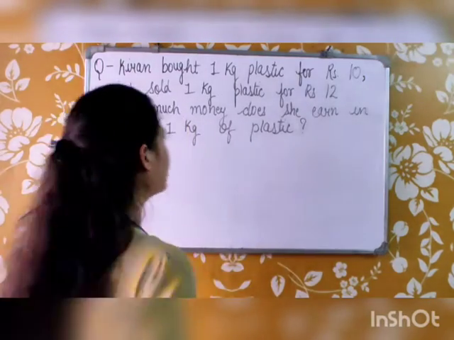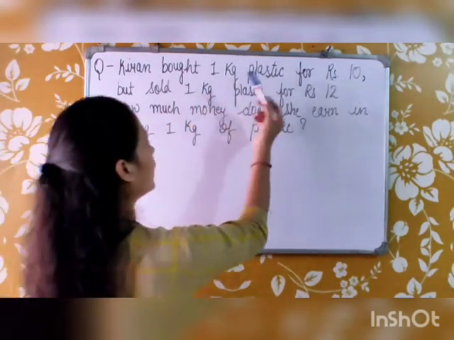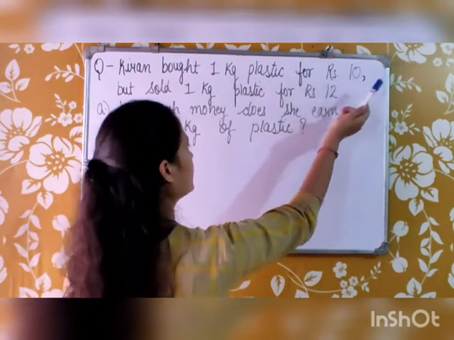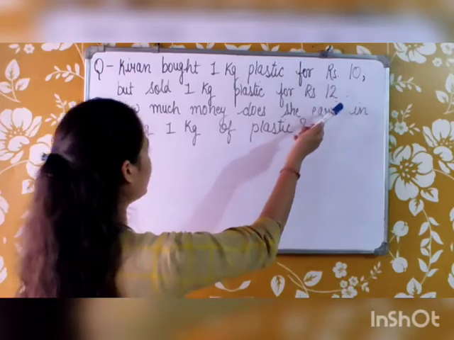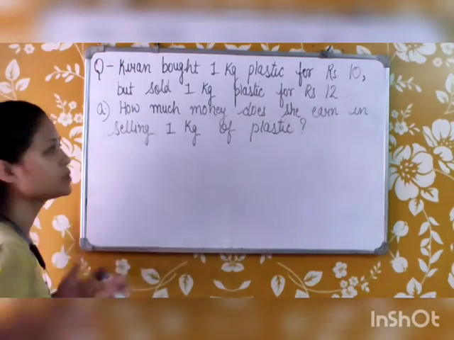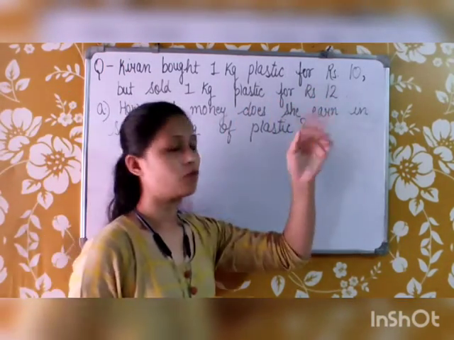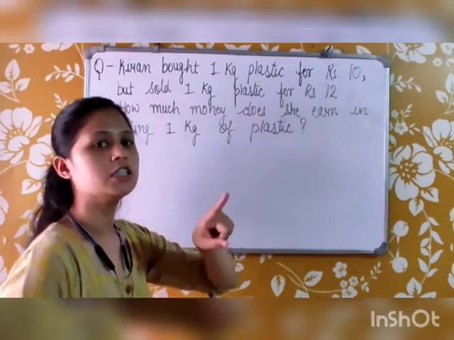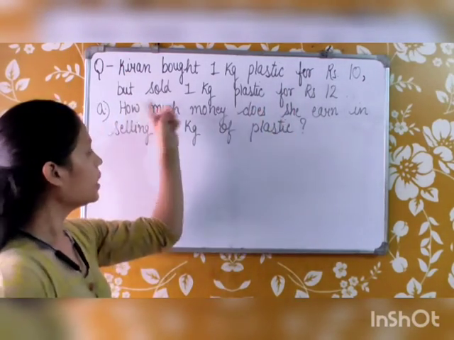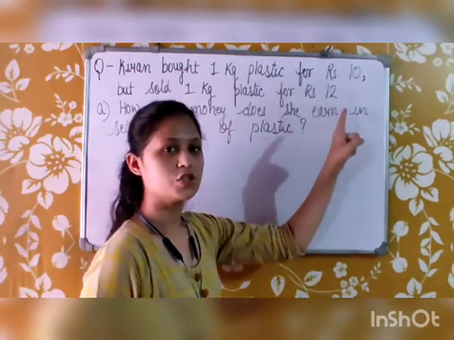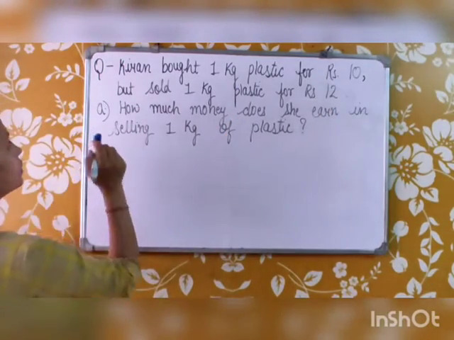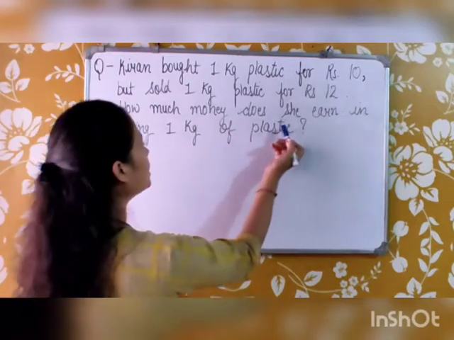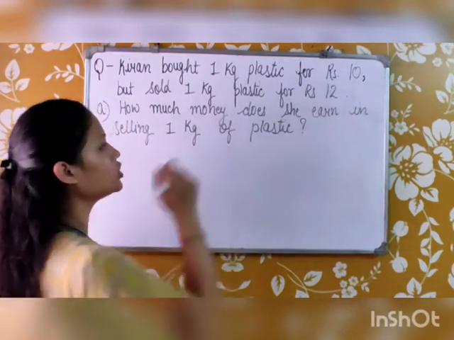The question is, Kiran bought 1 kg plastic for rupees 10 but sold 1 kg plastic for rupees 12. So Kiran bought 1 kg of plastic for rupees 10, but she sold it for rupees 12. The question is, how much money does she earn in selling 1 kg of plastic?